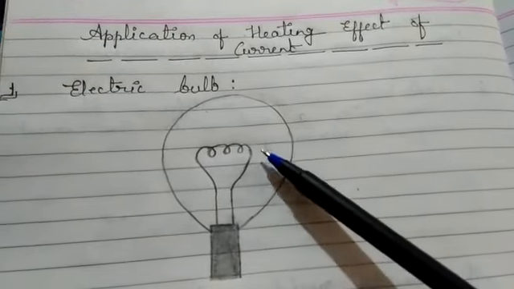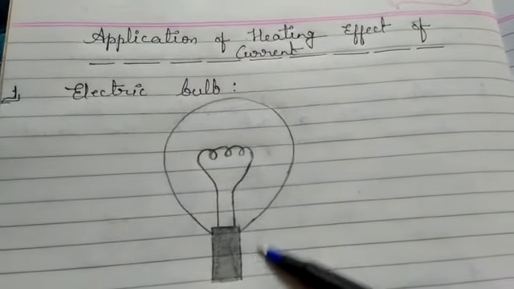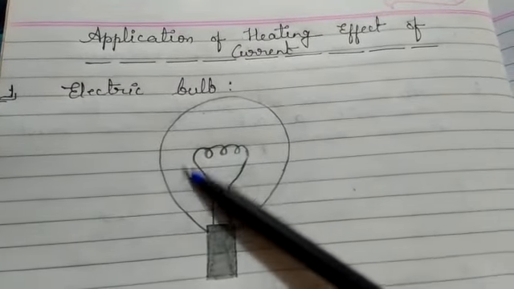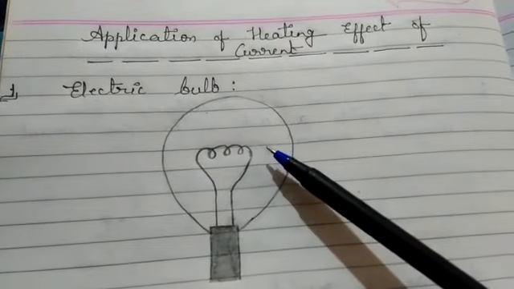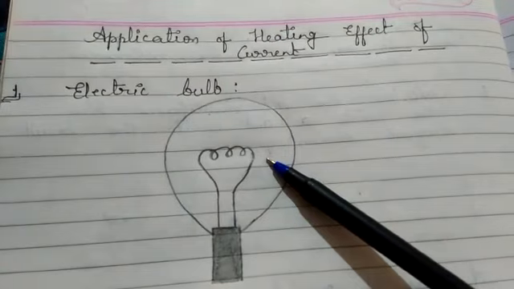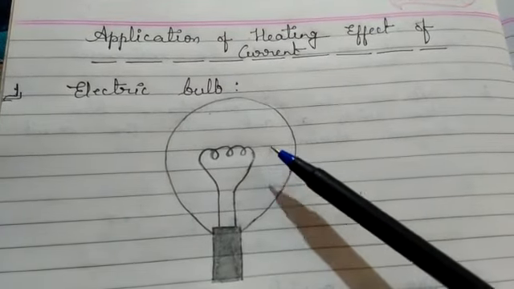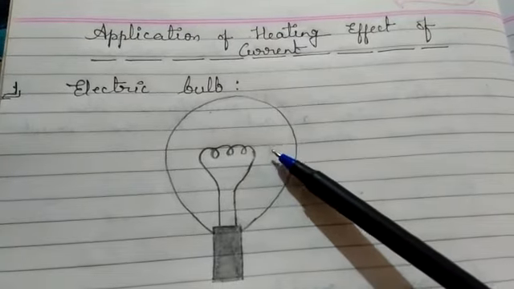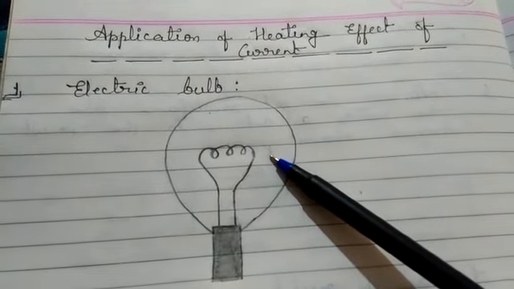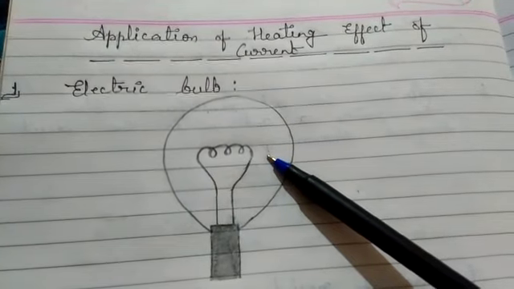To stop that, what can we do? We remove all the air from the bulb. We create a vacuum here, and then inside the bulb we fill noble gases. You know about noble gases. The property of noble gases is that they don't react with anything.